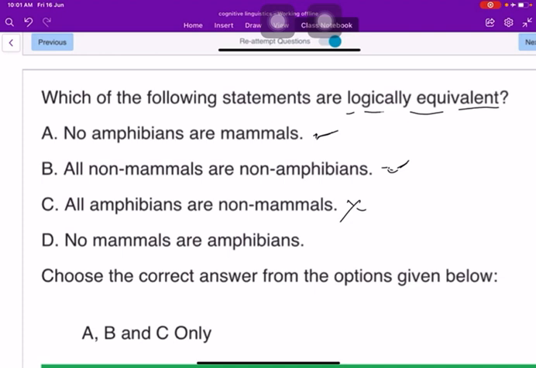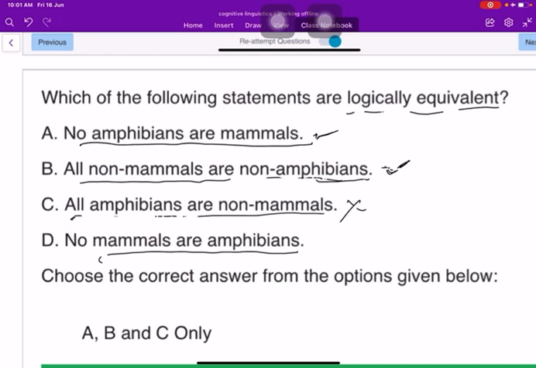This does not give the same sense. And no mammals are amphibians. So no amphibians are mammals, and all non-mammals are non-amphibians. Also the same. All amphibians are non-mammals. No, doesn't relate to this. The next, no mammals are amphibians.